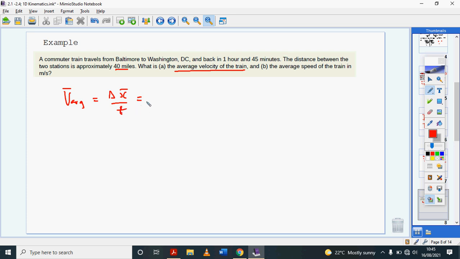Change in displacement is going to be final position minus initial position. If you look at this train, it travels somewhere and then comes back, right? So it goes back where it started. So there's no displacement, right? No matter what the time is, even if it's 1 hour 45 minutes, there's no displacement, so its average velocity is 0. Finished. 0 miles per hour.